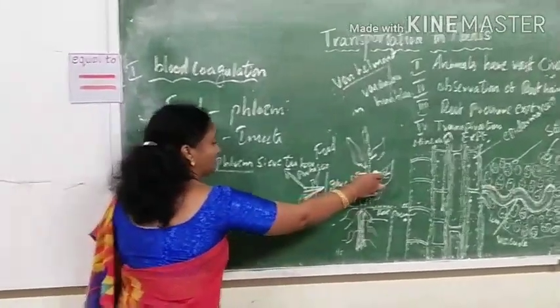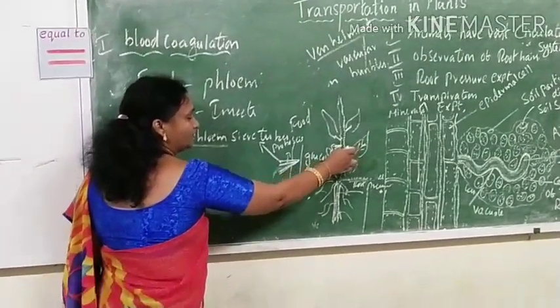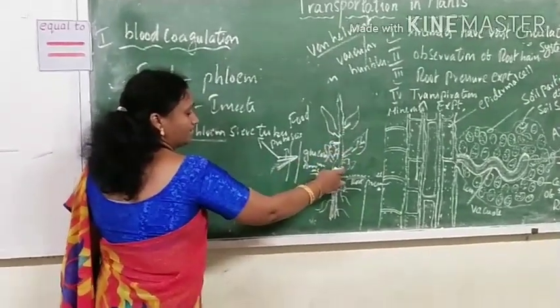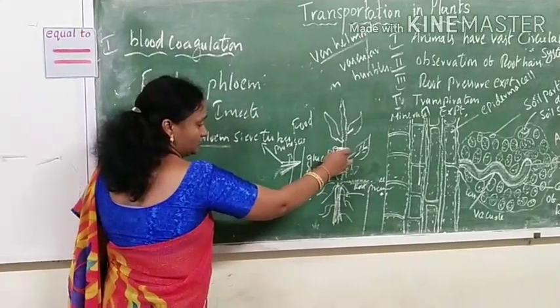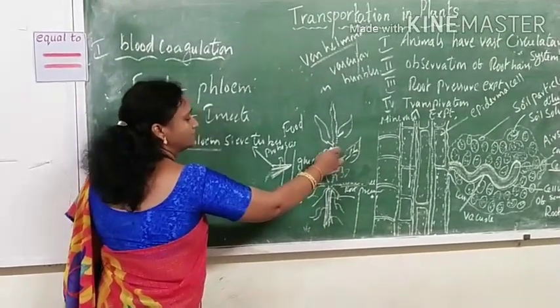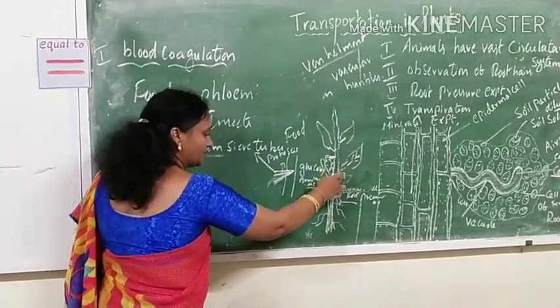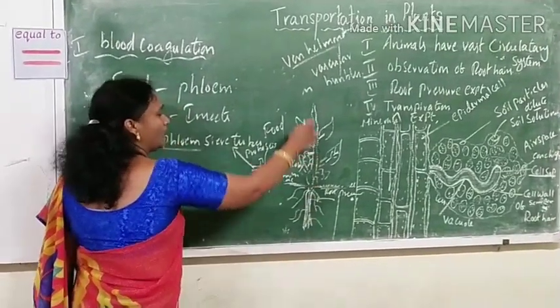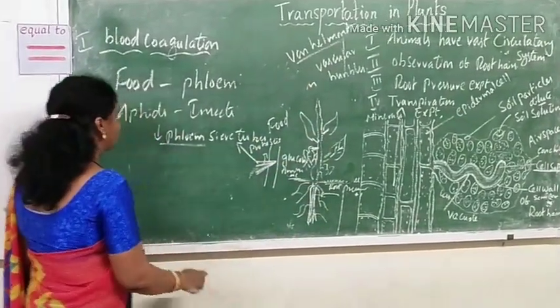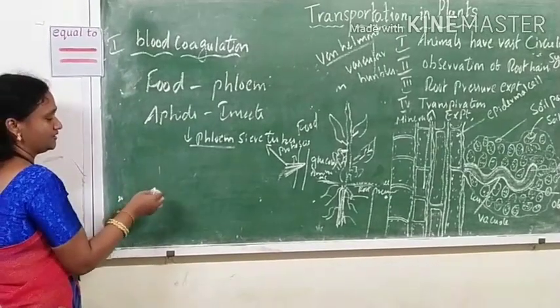So from the leaf we prepare the food material. From the leaf it goes to the stem. In the stem, phloem sieve tubes will be helpful to send the food material either to the root system or to the upper parts of the plant. So next, the experiment that was done by the scientists.